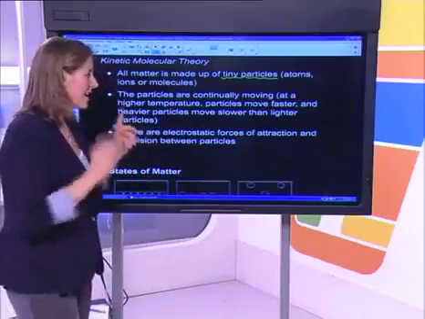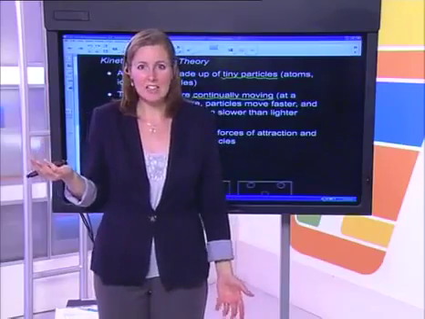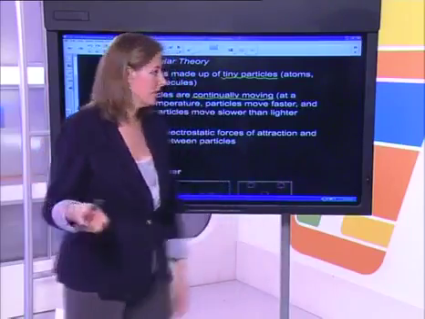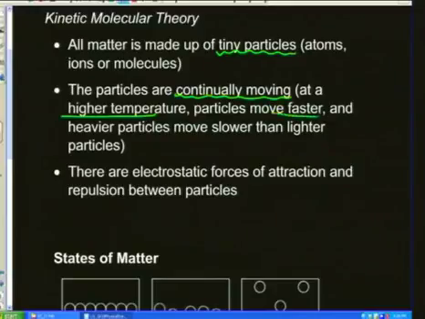Those particles, the second point, are always in motion, continuously moving. How will they move? Well, at high temperature, they're going to have lots of kinetic energy, so they will move faster. Okay? At higher temperature, the particles move faster. And heavier particles would have to move slower because they've got very big mass, so they're going to move more slowly.